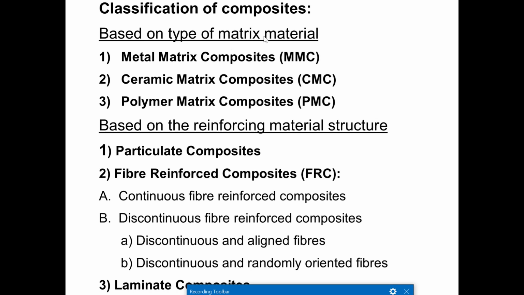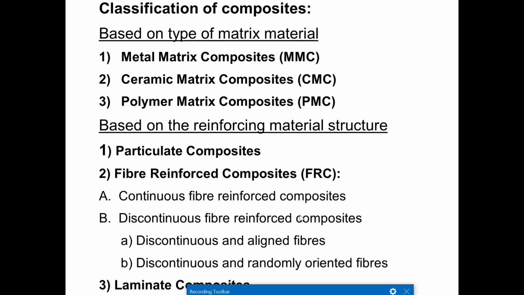Then next comes the classification of composite materials. It has been classified into different categories. The first one is based on the matrix material. Based on what matrix material we are going to use, it is classified as metal matrix, ceramic matrix and polymer matrix. Metal matrix is called MMC, ceramic matrix is called CMC, and polymer matrix is called PMC. Based on the reinforcement material structure, what type of reinforcement we are going to use, they are classified into particulate composite, fiber reinforced composite and laminate composites.